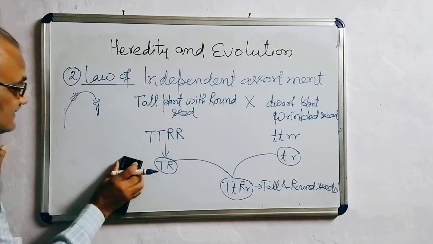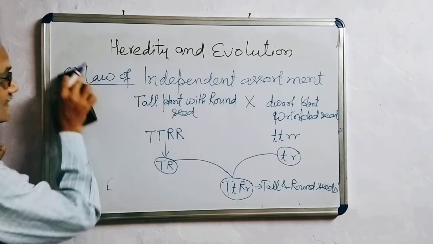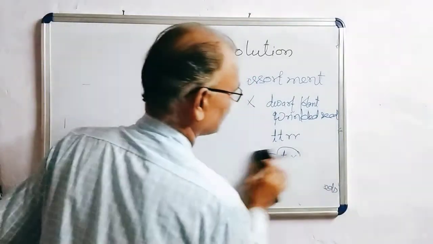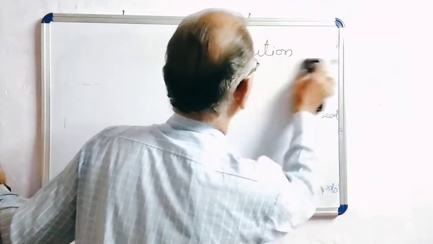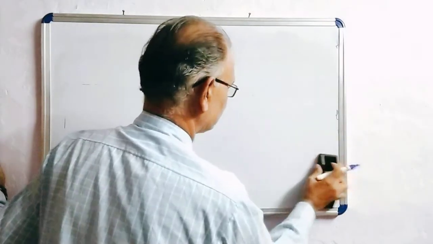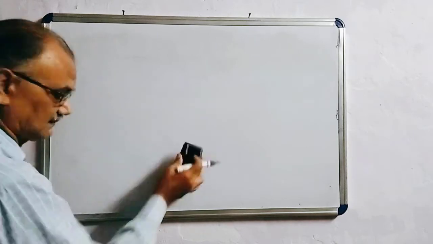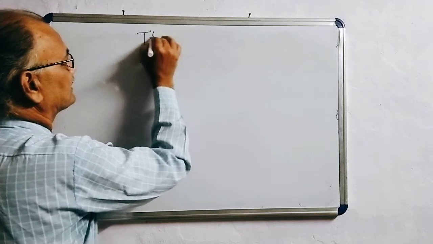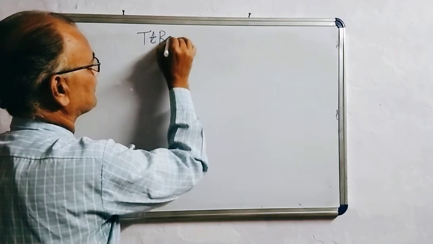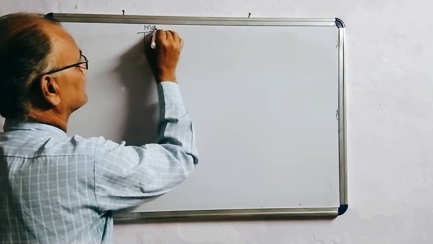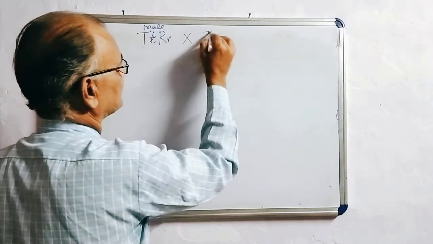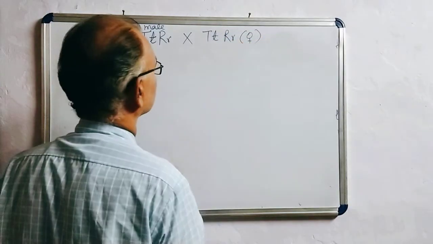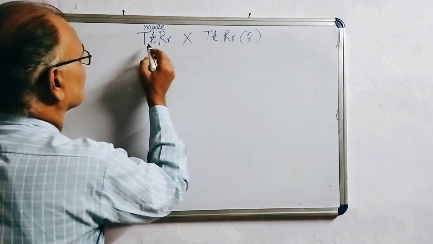Now, when the F1 progeny are self-crossed, both parental types have the same genetic makeup, that is called genotype. Capital T, small t, capital R, small r as male, and capital T, small t, capital R, small r as female plant.